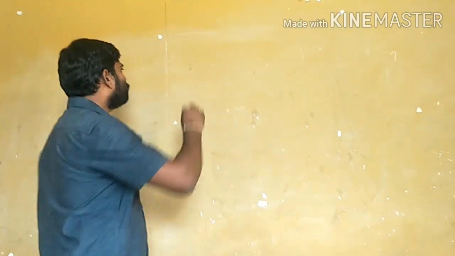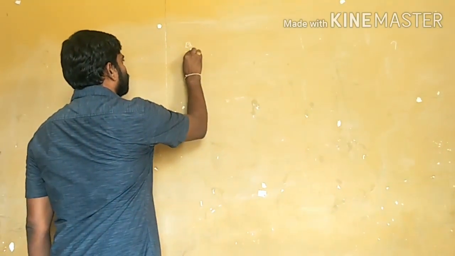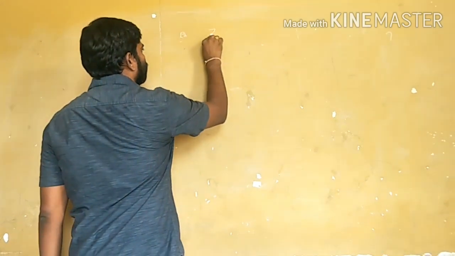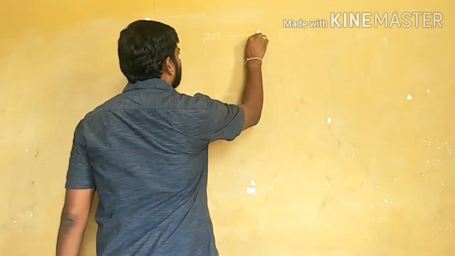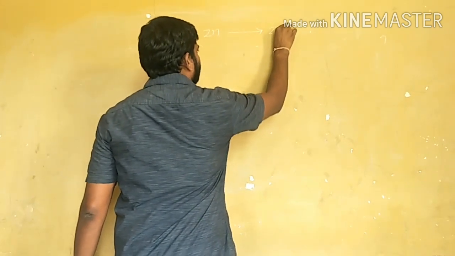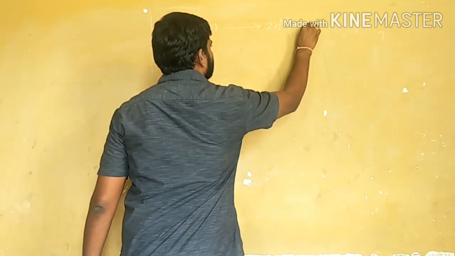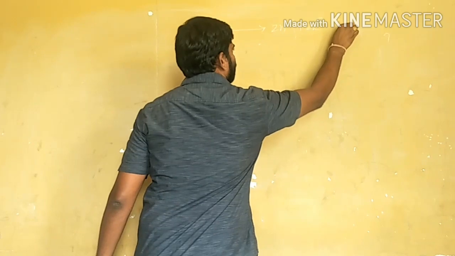Now, the single electrode example, that is about the zinc electrode. Zinc by oxidation producing Zn plus 2 by loss of 2 electrons. This is an oxidation reaction.